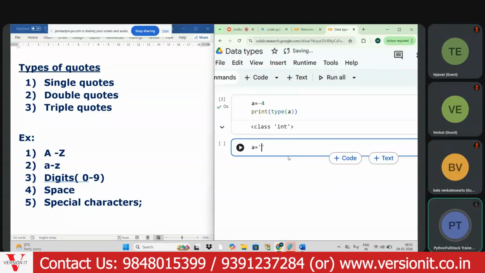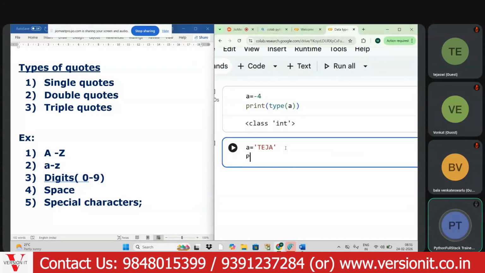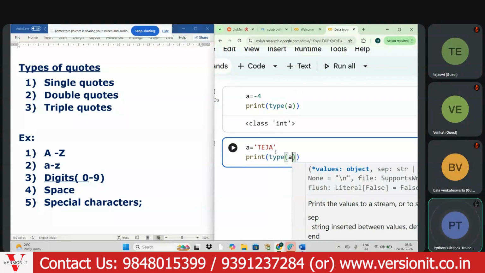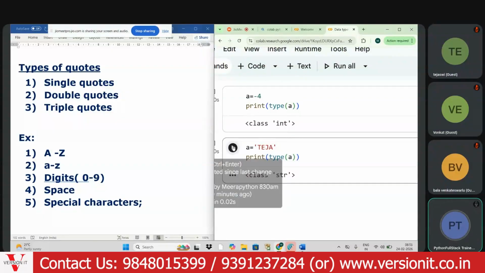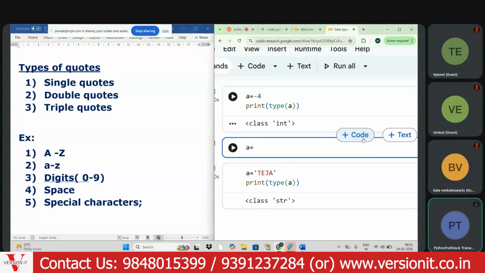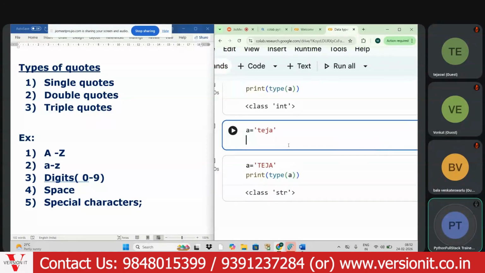So if you write any data in capital letters, character data, it will also be considered a string. Character data, either uppercase or lowercase letters, is also considered a string.